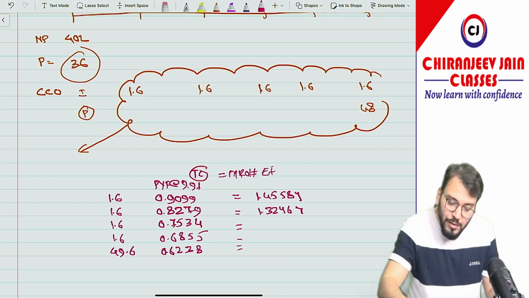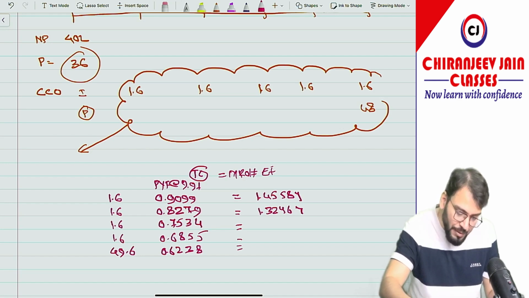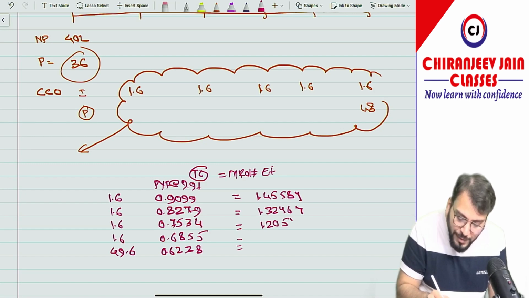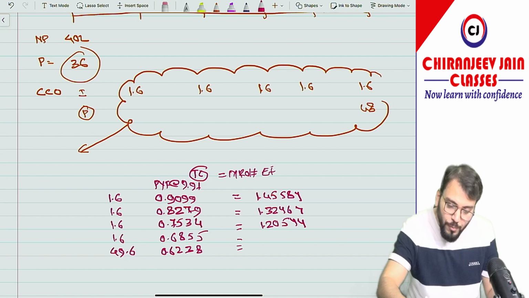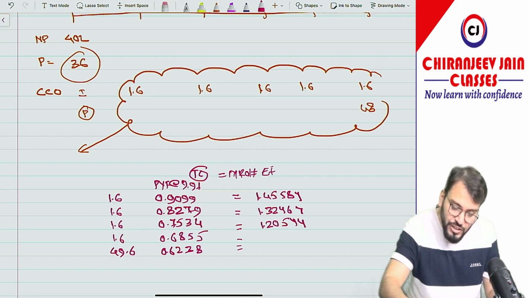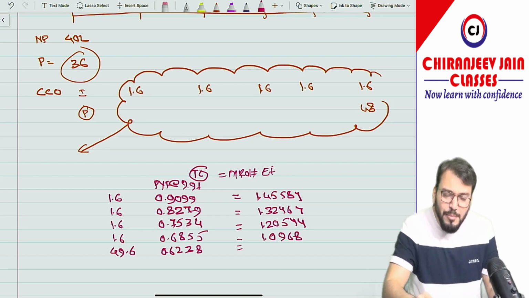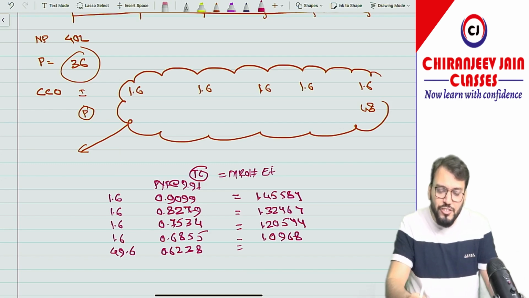1.32464. Then 1.6 into 0.7534 is equal to how much? 1.20544. Then 1.6 into 0.6855 is equal to how much? 1.0968. Means I'm just calculating to prove that it will be 36 only.